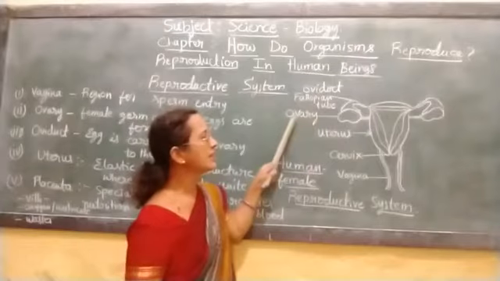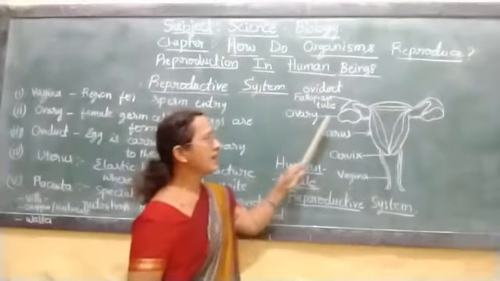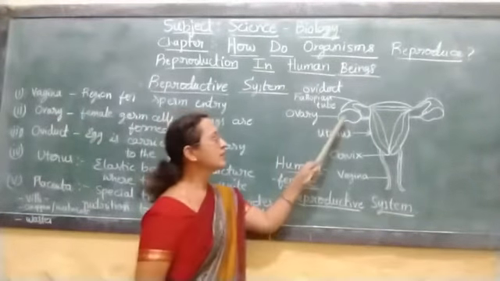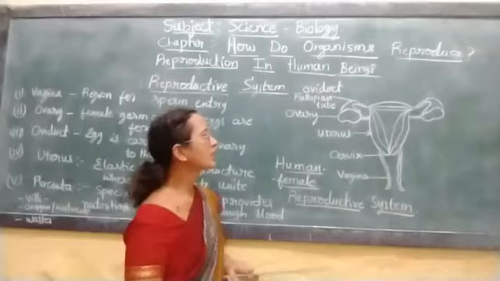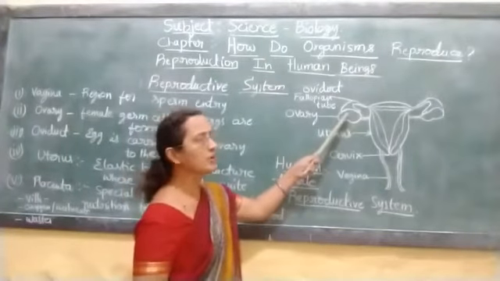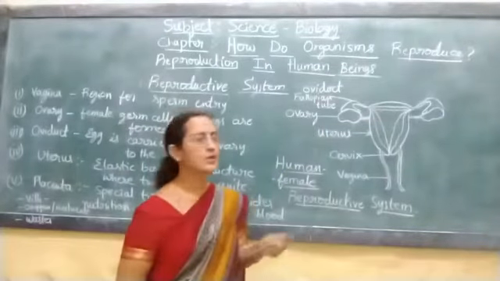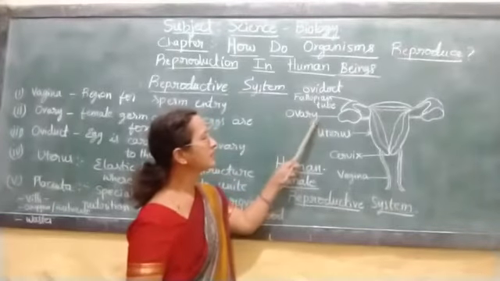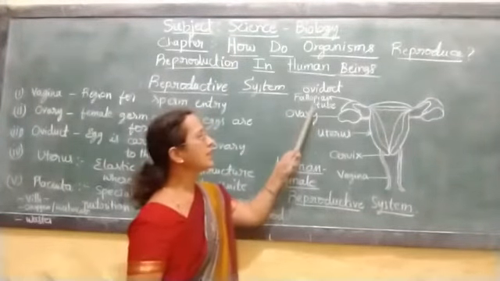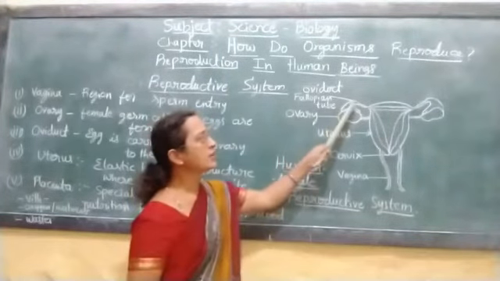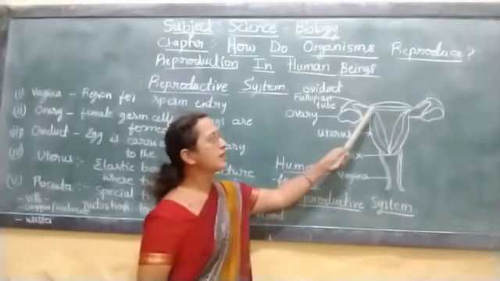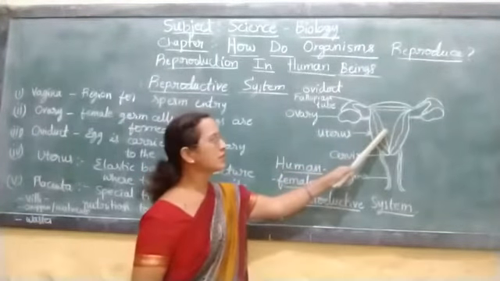This ovary is the place where eggs are generated. So here eggs will be there. Every month the matured egg enters from the ovary and reaches the fallopian tube. From the fallopian tube it enters the uterus.